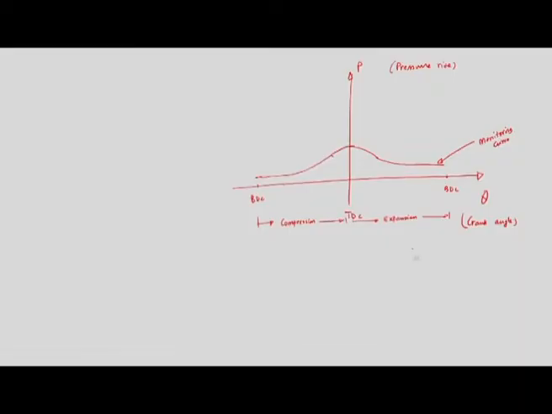So, what is done at the end of the compression stroke? We switch on the spark plug, when the piston is close to that point. Here we have a spark location. This is point A, the spark plug switch on. If I switch on the spark plug at the end of the compression stroke, when the piston is very close to TDC, then the spark plug will initiate the combustion, and there will be a rise in pressure, a peak pressure,